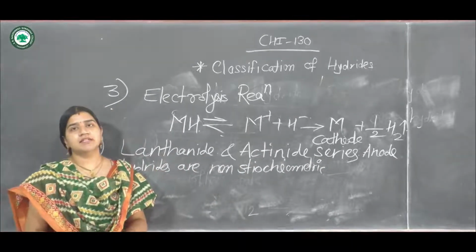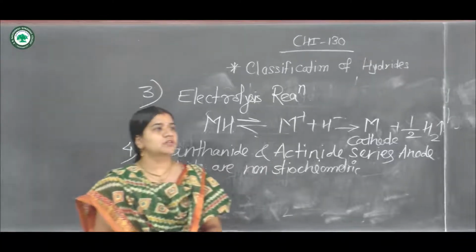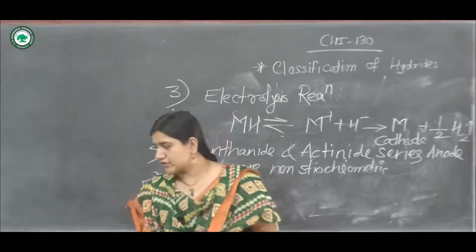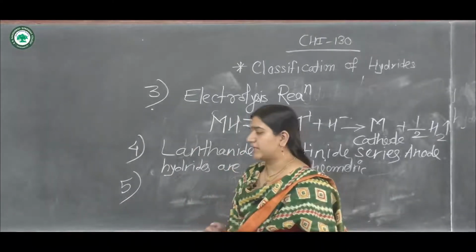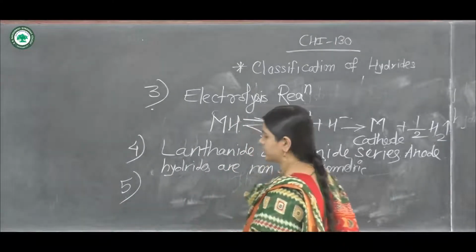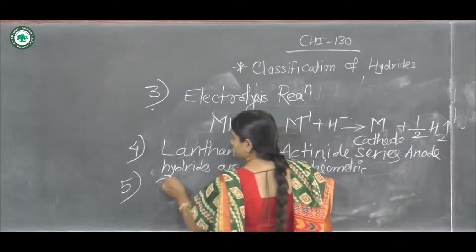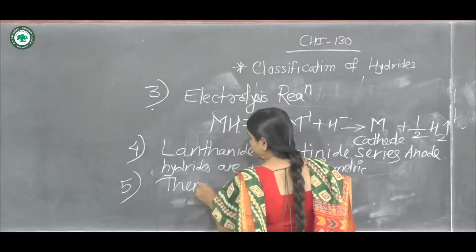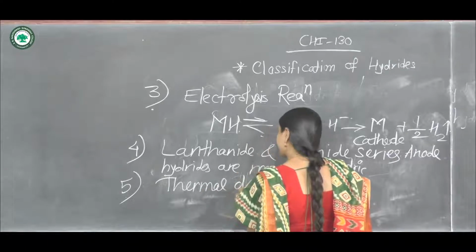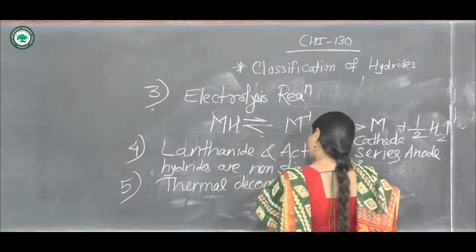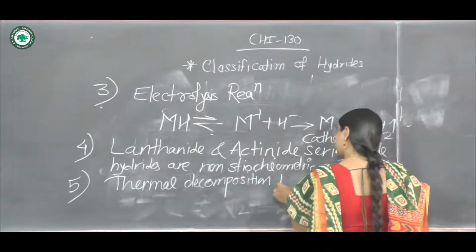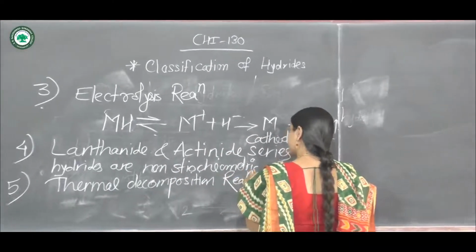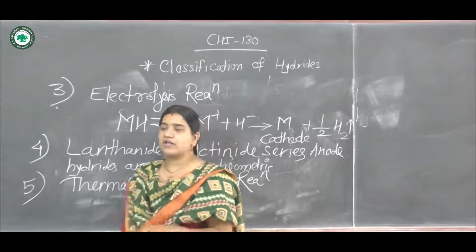Now the next thing is they undergo the thermal decomposition reaction to form a metal and hydrogen at a higher temperature. So what is the reaction?